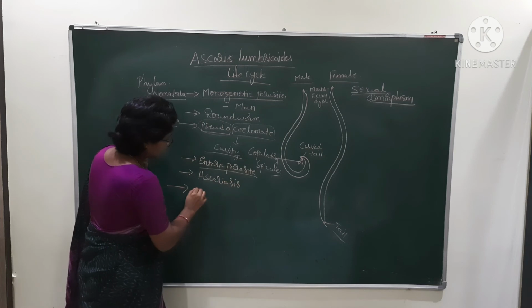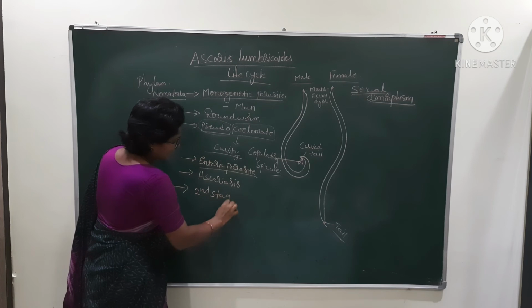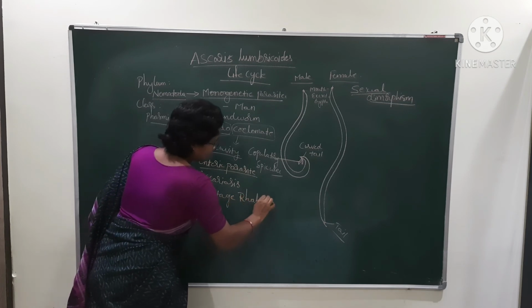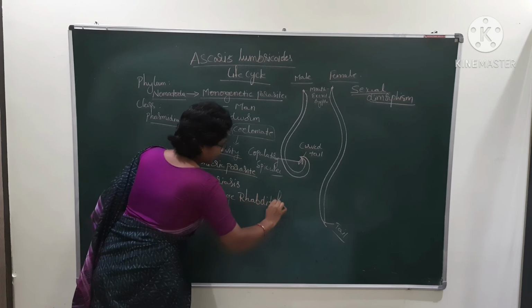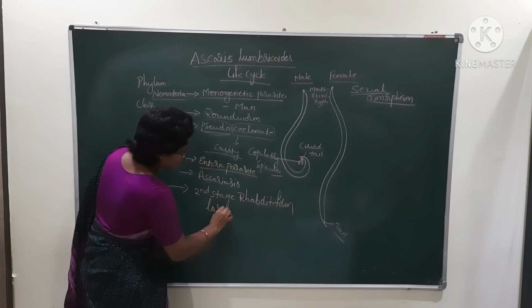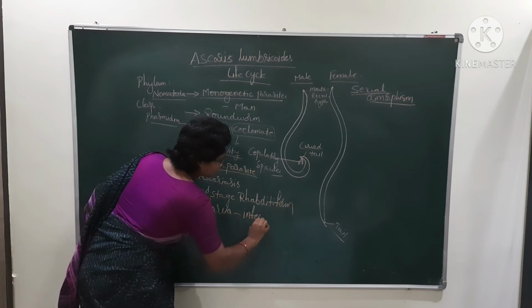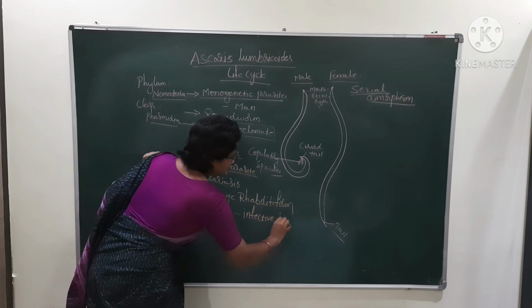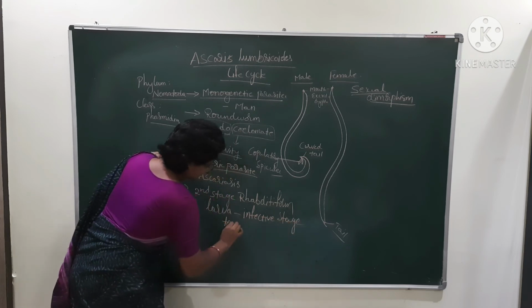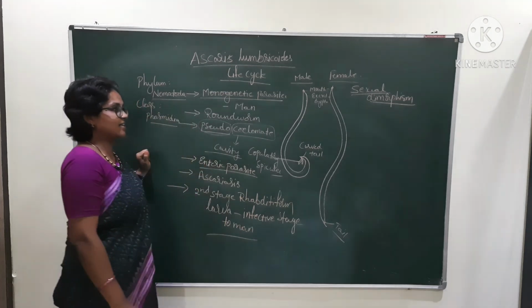And the second stage rhabditiform larva is the infective stage to man. This is just the introduction.